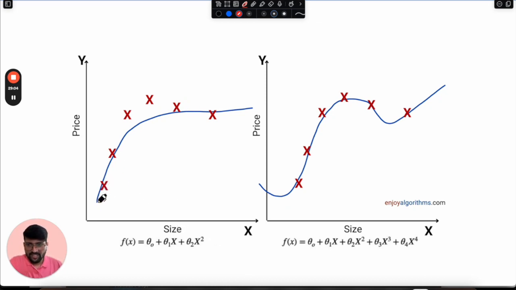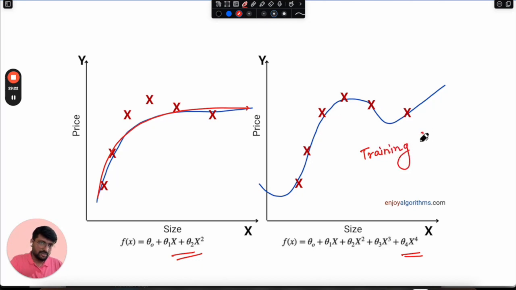On this data set, if we fit a 2-degree polynomial, which is here, this will still be perfect. But if we fit the same data set with a 4-degree polynomial, it is something like this. The training data error will become very low, but the testing error will become very high. So in that case, the model is suffering from the overfitting problem.